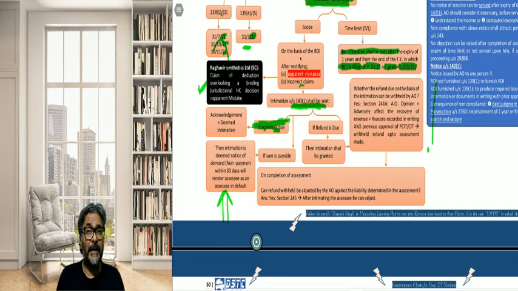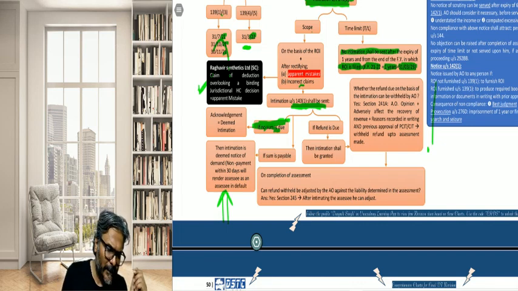Is it mandatory? And the answer is no. So once an intimation has been given, students, it is no longer mandatory to furnish the notice of demand. And that exactly is the point.